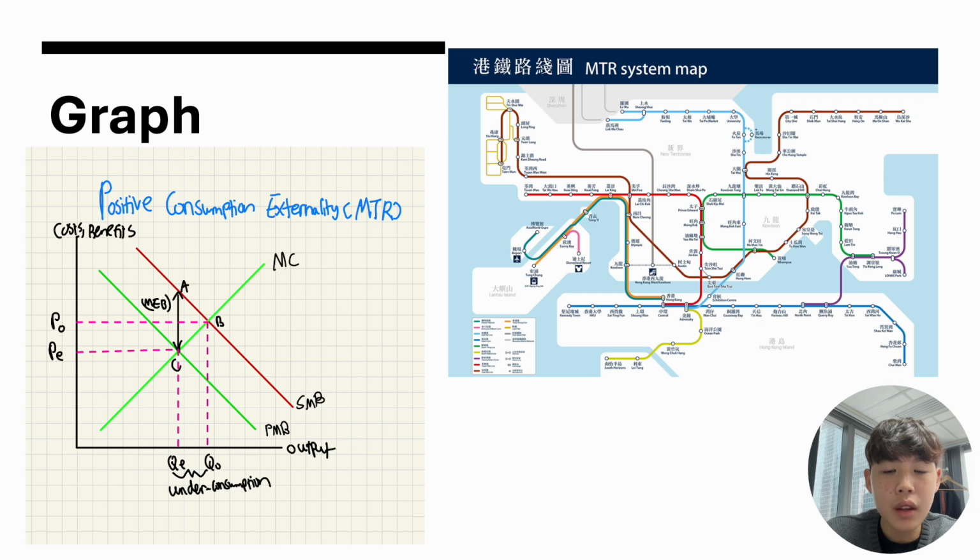So what happens if this market is left in private hands? Well, individuals firstly underconsume, as QE is less than QO, because they don't consider how their use benefits others. Society misses out on potential gains like cleaner air and less traffic congestion.